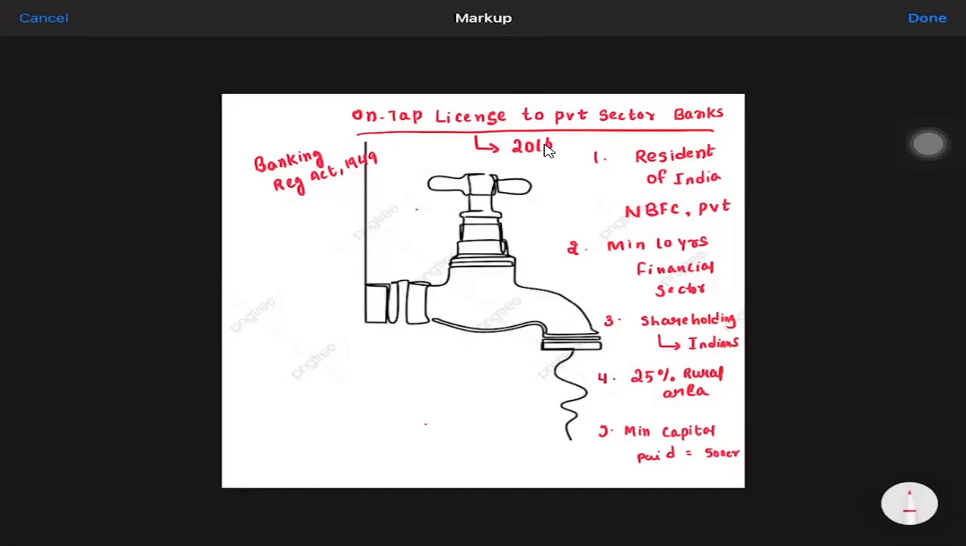So what is the procedure you see here? The procedure to open a bank is, first you have to register a company, any company, with the Ministry of Corporate Affairs under the Companies Act, and the minimum paid up capital is 500 crores of rupees.